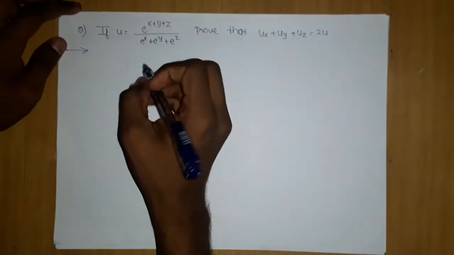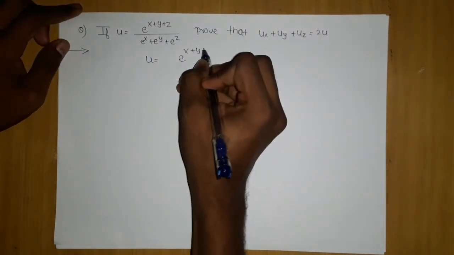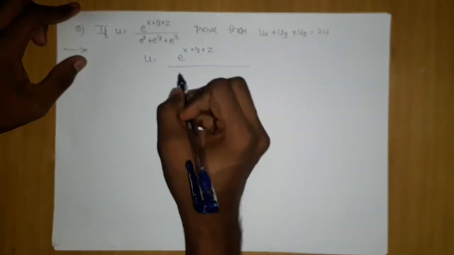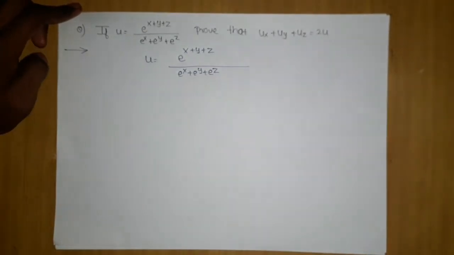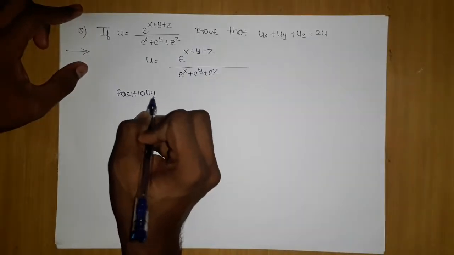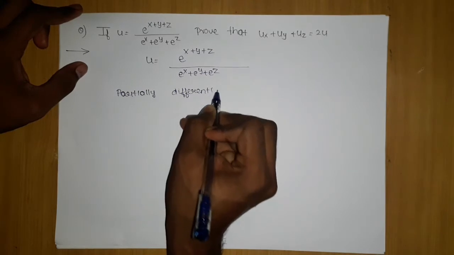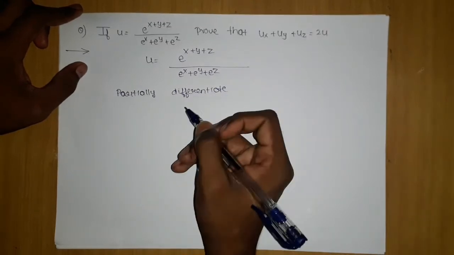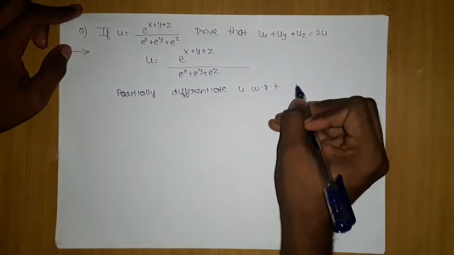Now what was this step? First I will write this thing plus uz. Now what I want is ux, so I will write: partially differentiate u with respect to x.